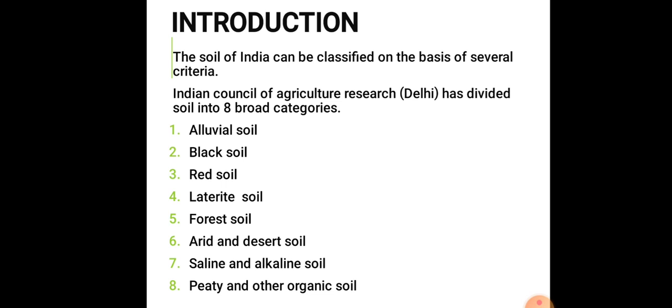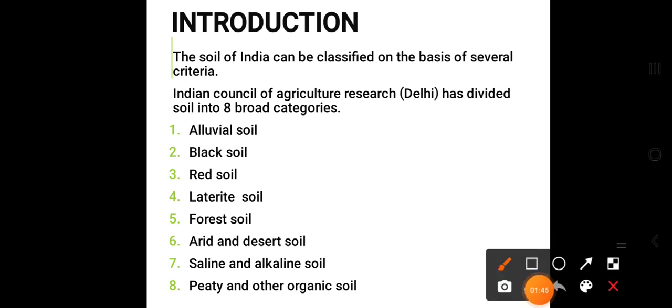The first one is alluvial soil, the second is black soil, the third is red soil, the fourth is laterite soil, the fifth is forest soil, the sixth is arid and desert soil, the seventh is saline and alkaline soil, and the last is peaty and other organic soil. One by one we will see all the types of soil present in India.